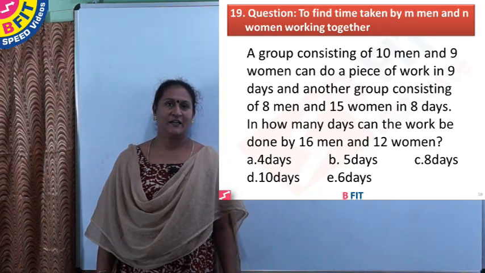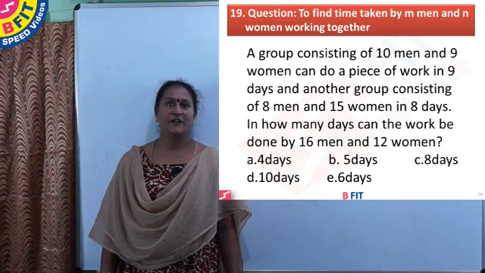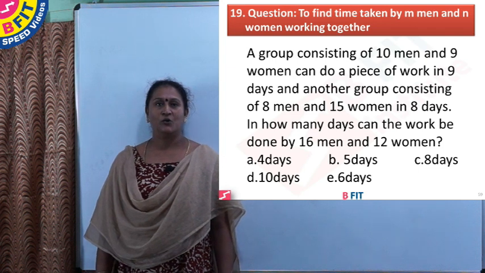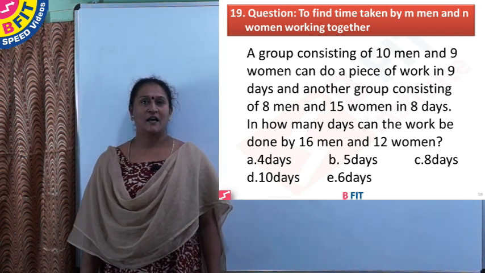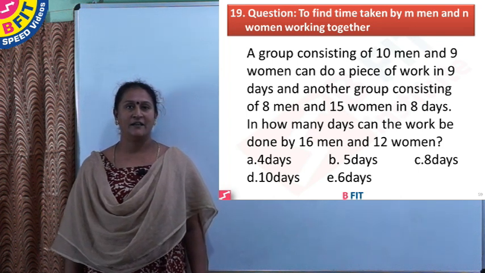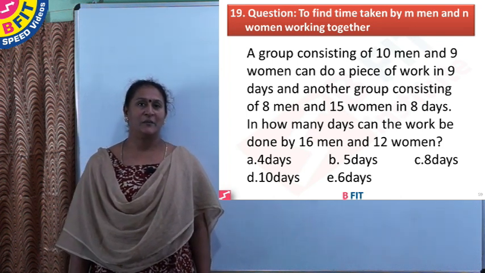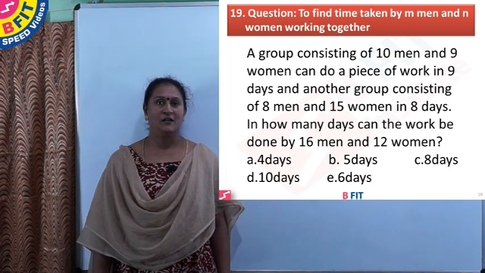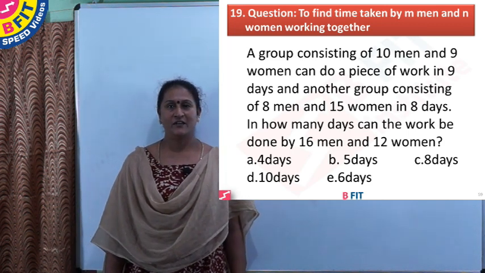So question number 19. A group consisting of 10 men and 9 women can do a piece of work in 9 days, and another group consisting of 8 men and 15 women in 8 days. In how many days can the work be done by 16 men and 12 women? So we'll see the working.